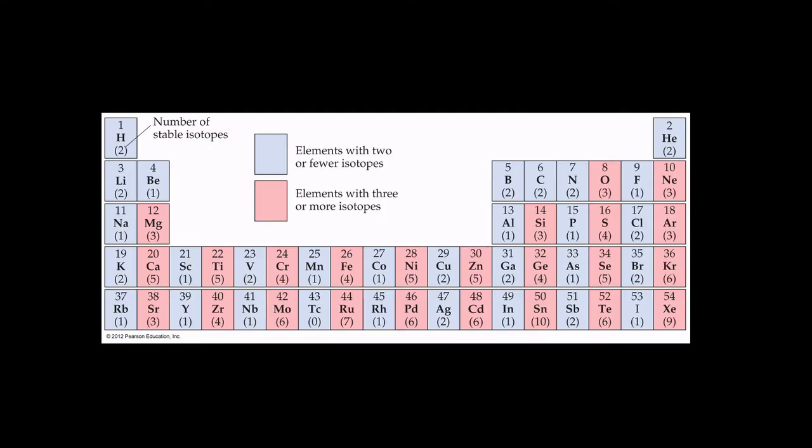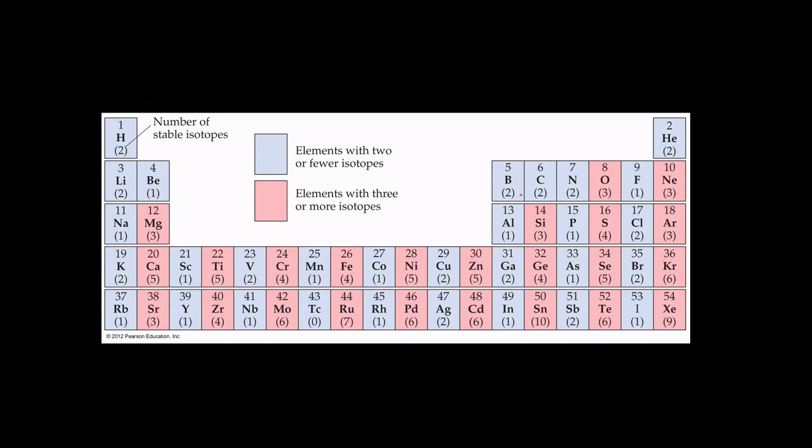And we can see that here, by the way, in this figure. So the blue elements are elements that have 2 or fewer stable isotopes. And then the orange, or kind of pinkish salmon color here, those are elements with 3 or more stable isotopes. And you can see that it almost perfectly follows odd, even, odd, even, odd, even, going across the periodic table.